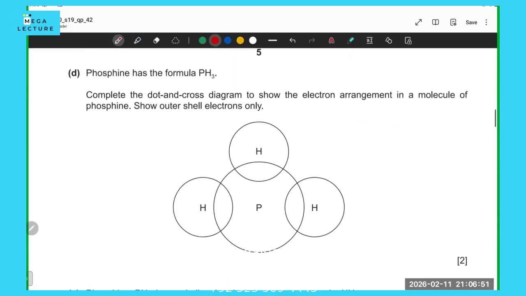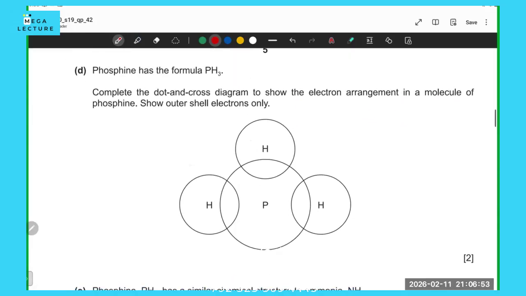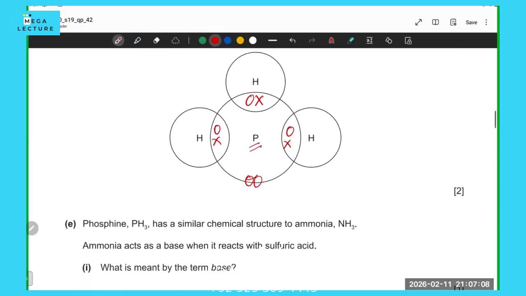And then they're asking for the dot and cross diagram of phosphine, PH3. H only has one electron to share, so it only shares one electron. Phosphorus in total has 5 electrons, so 3 are already shared. How do I know phosphorus has 5 valence electrons? Because it's in group 5. So this is the diagram for PH3.